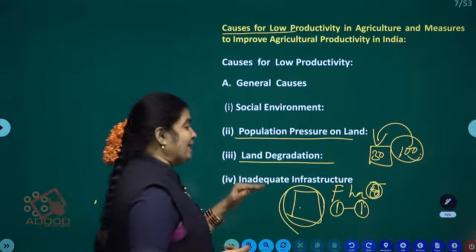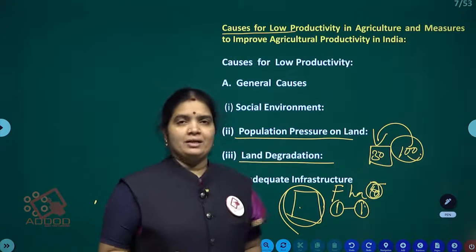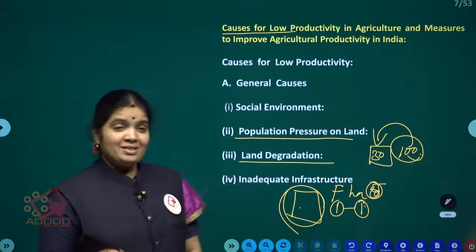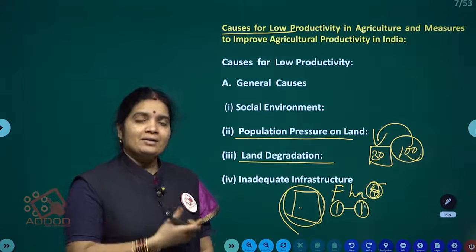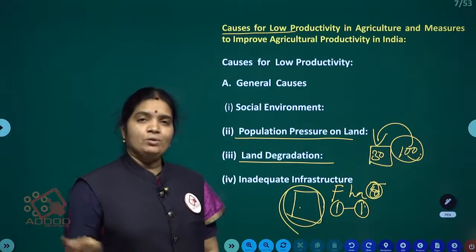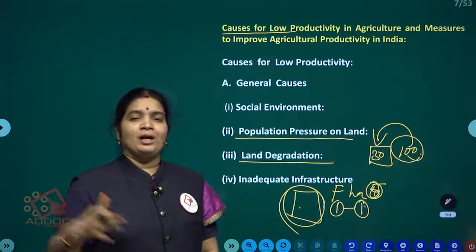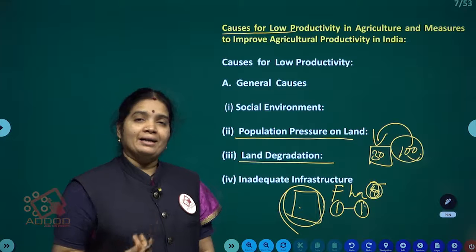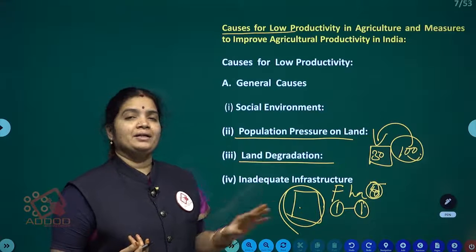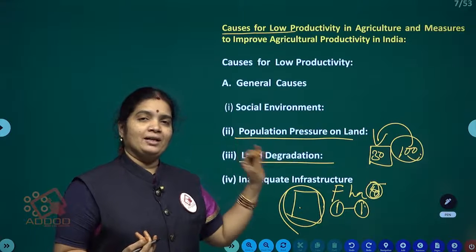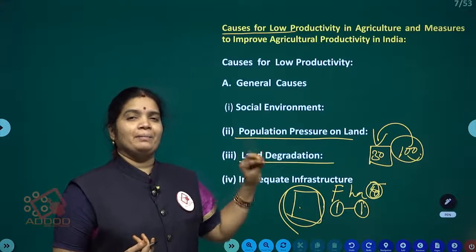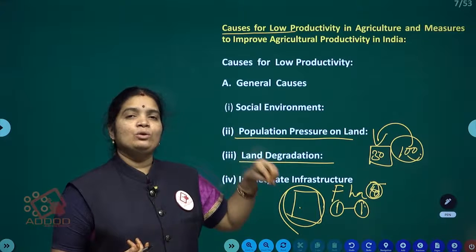Next one, inadequate infrastructure facilities. Here, infrastructure facilities means transportation, warehousing, and the marketing system also. There is a lack of markets also, they are not getting proper prices for their crops, so day by day their interest is lost.